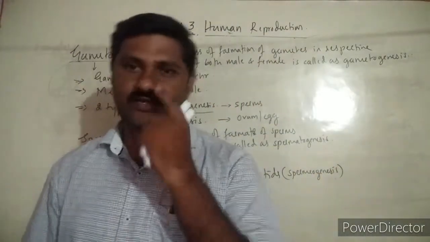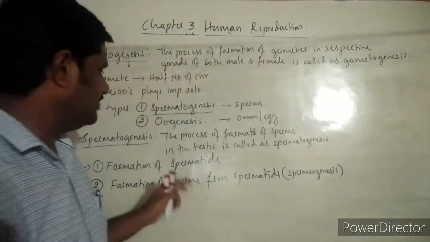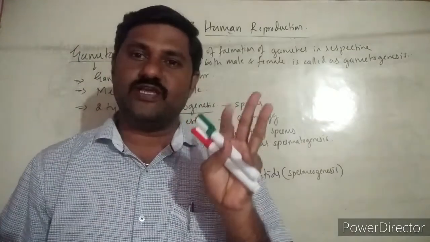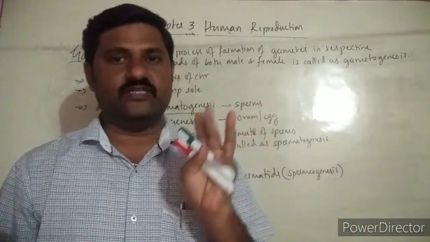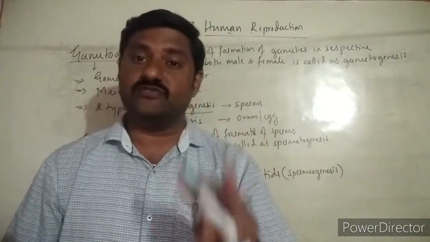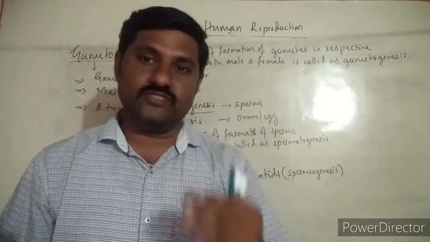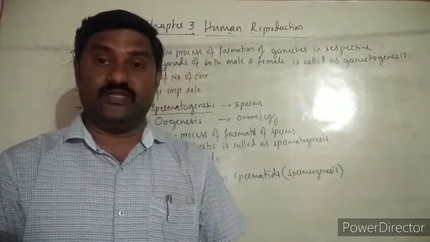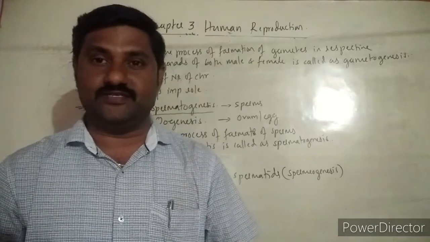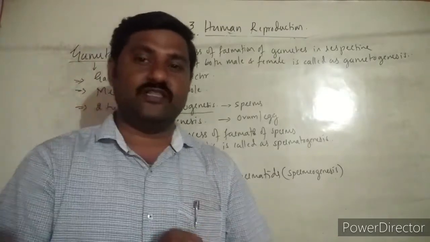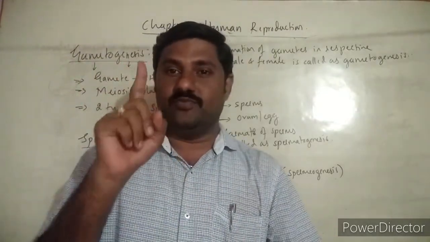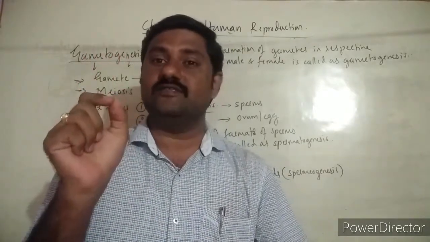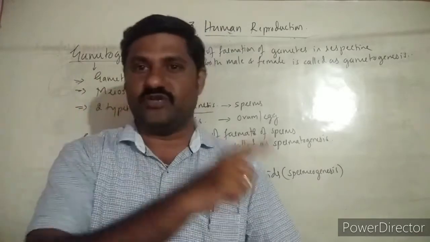And the process of formation of these sperms takes place under three phases. First one is multiplication phase, second one is growth phase, and third one is maturation phase. Those phases we will also discuss now. So usually during the study of spermatogenesis, we say there are three steps: multiplication phase, growth phase, and maturation phase.